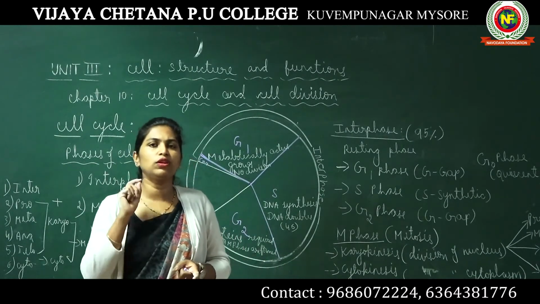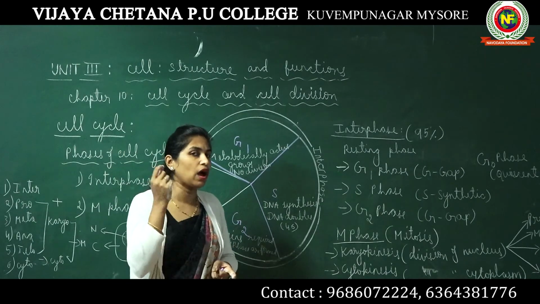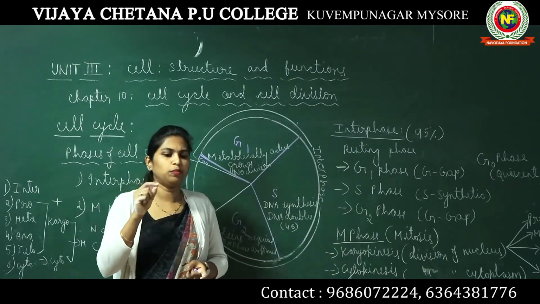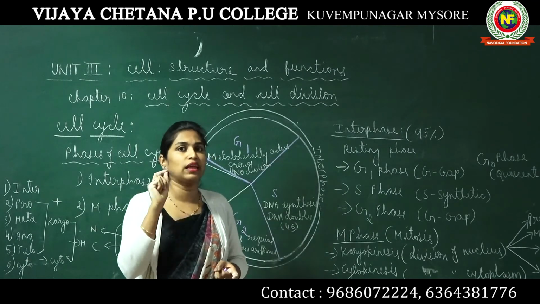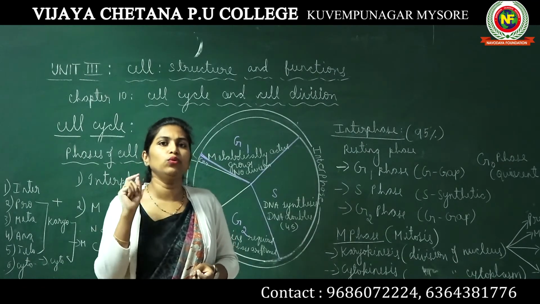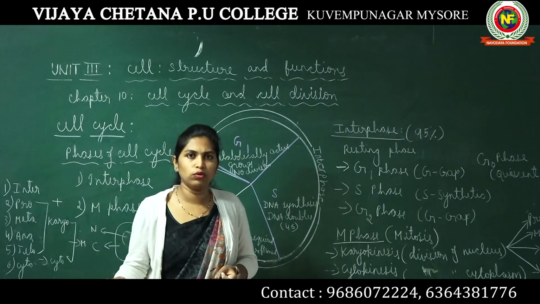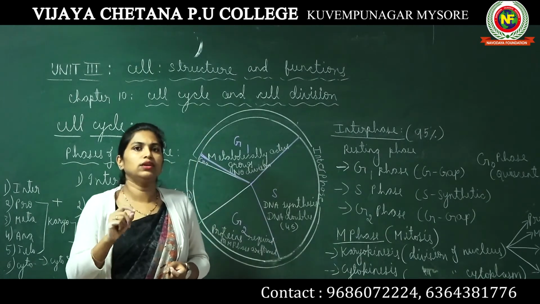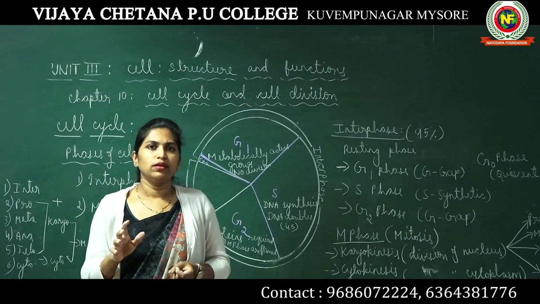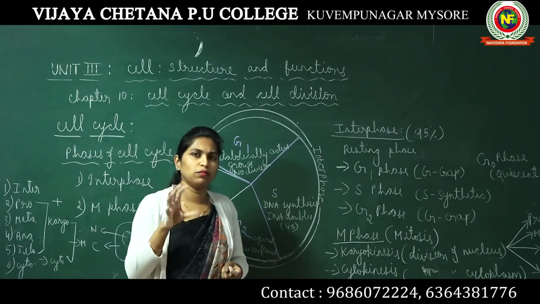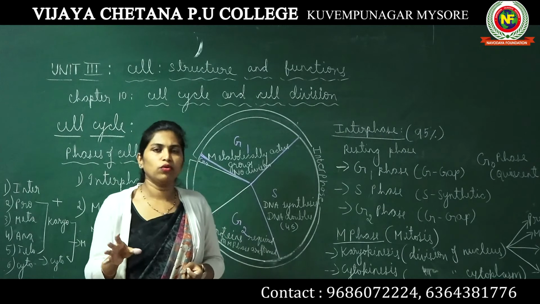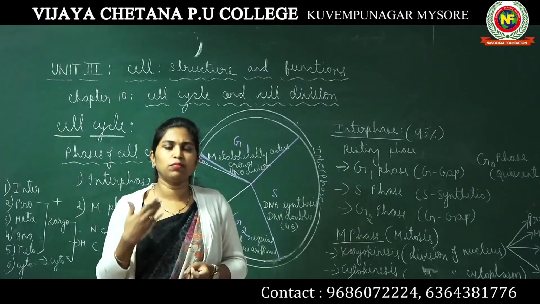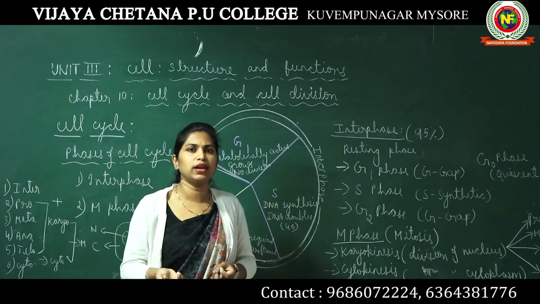As for cells which will not divide, you might know that our brain cells, especially the cells present in the cerebral cortex, do not divide throughout our life. Once they are formed at the time of your birth, that's it. No more extra cerebral cortex cells will be divided and added.